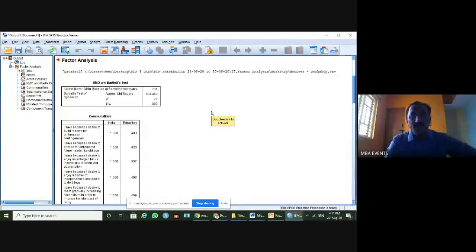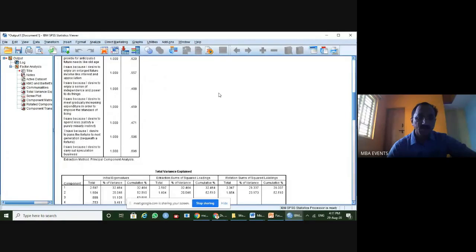So here we are now getting the output of our factor analysis for the case, that is, the motives we have taken. How many tables appear? When you run any factor analysis, you should first have an idea of how many tables are generated by SPSS. First and foremost, you'll get the KMO Bartlett test.